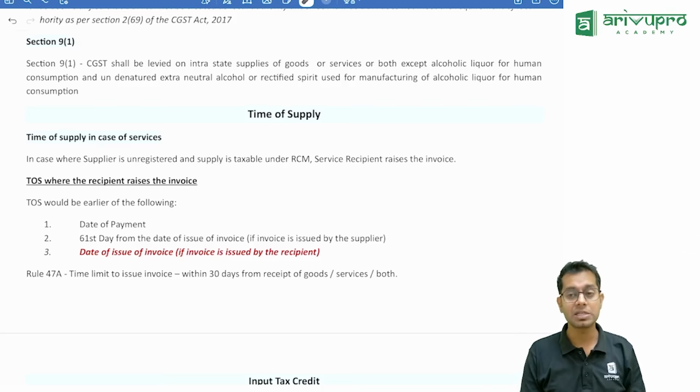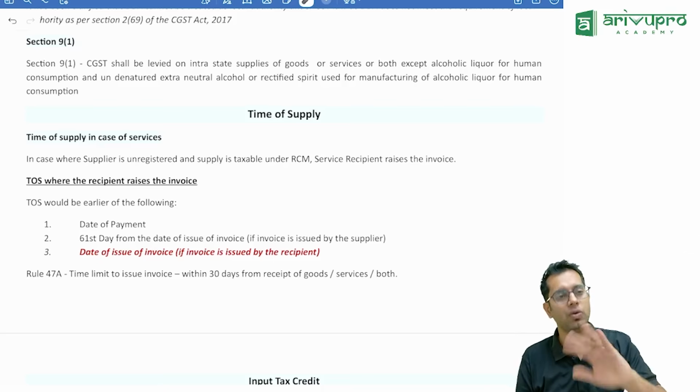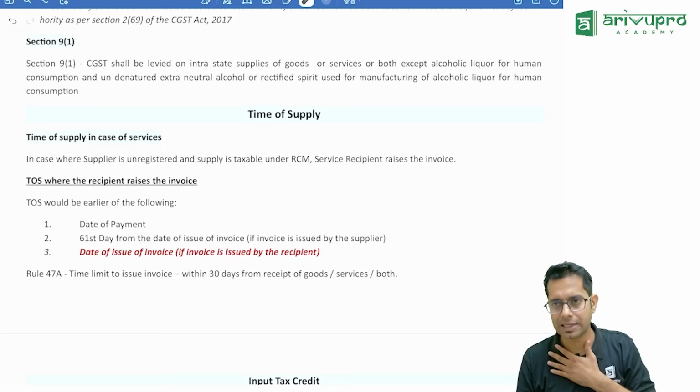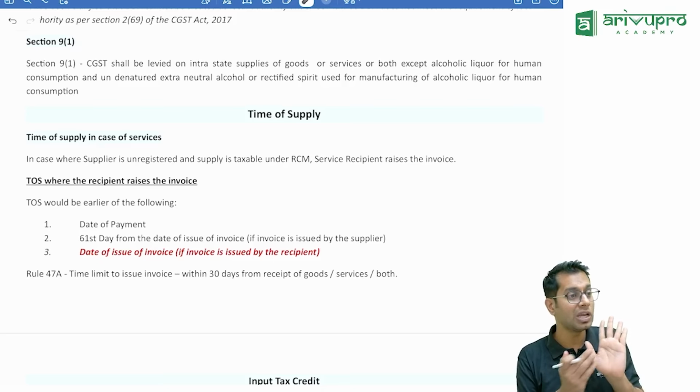Now, in case of RCM, I as the recipient have to issue an invoice. For myself, I as the recipient have to issue an invoice, because based on invoice only I can take input tax credit.